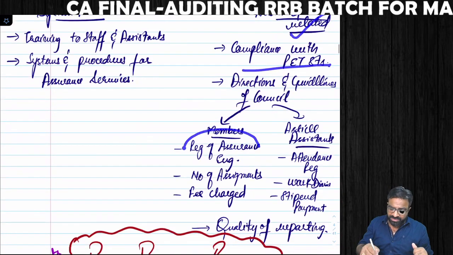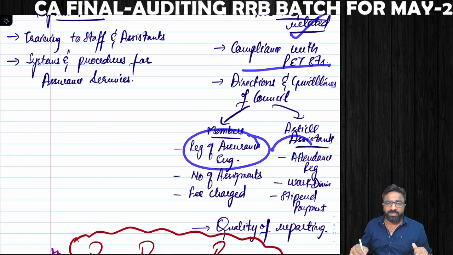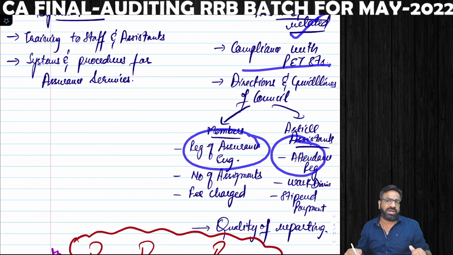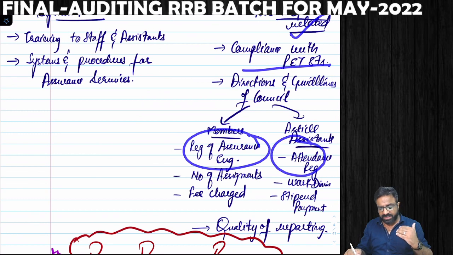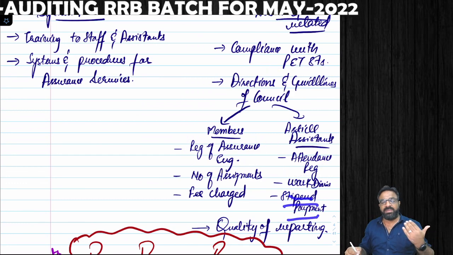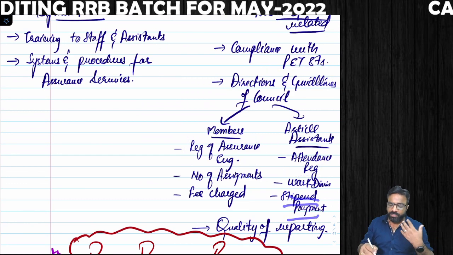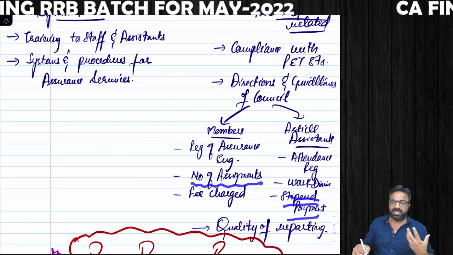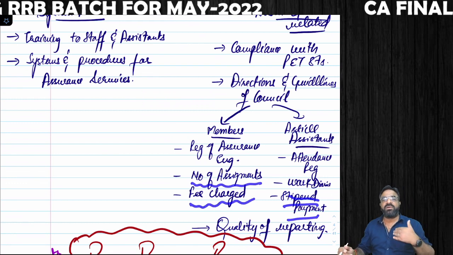Are you maintaining the register of assurance engagements or not? Are you maintaining the register of attendance of articles or not? Are you paying them the stipend on time or not? Are they maintaining the work diaries or not? Are you making the record of the number of assignments you have done? Are you making a record of the fee charged by you?